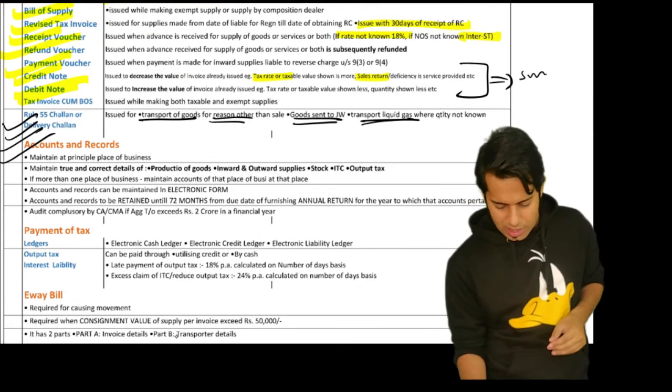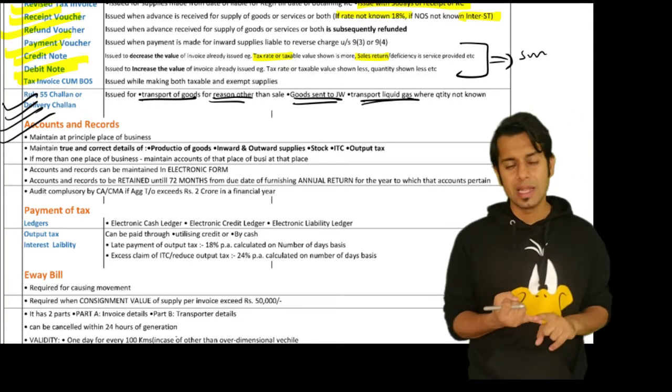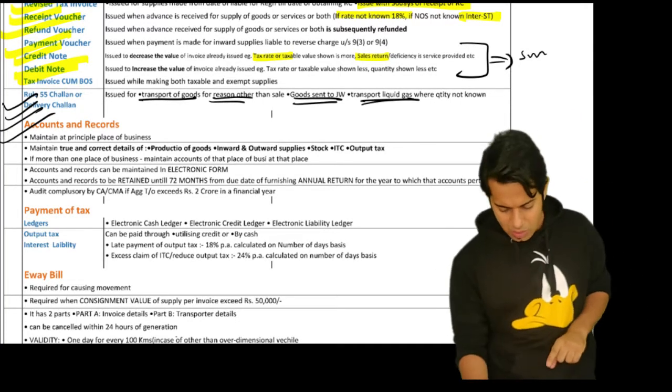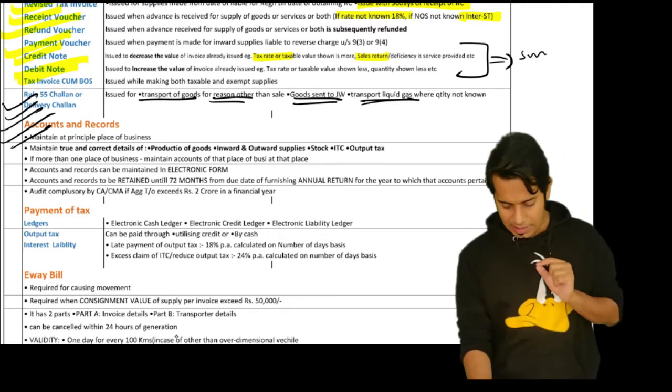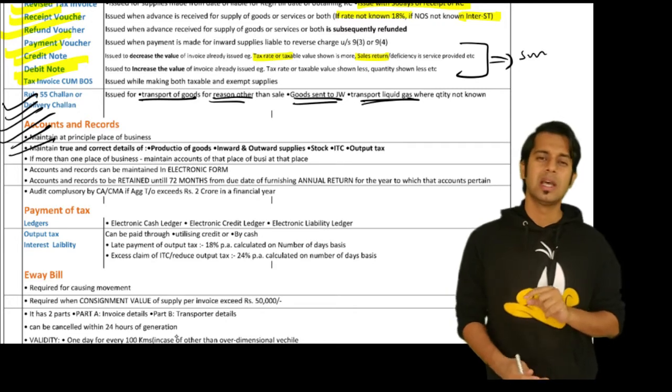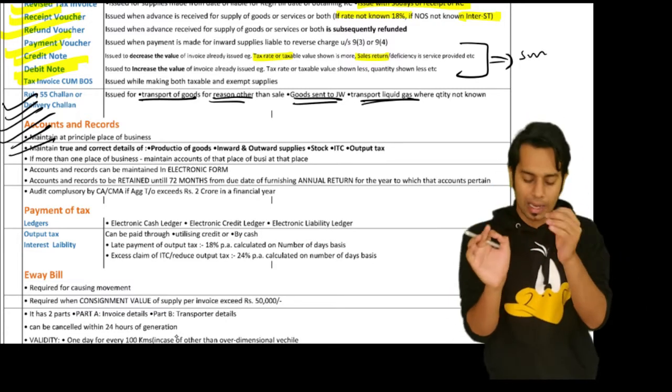Then accounts and records. Sir, where are the accounts? Who should maintain the accounts? First, every registered person should maintain the accounts and records. Sir, where is it required to be maintained? It is required to be maintained at the principal place of business. Sir, what is required to be maintained? You should maintain true and correct details.